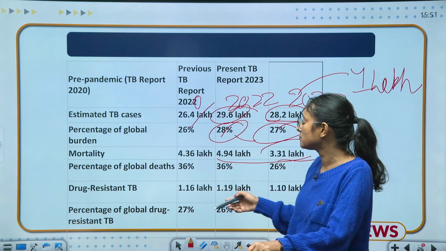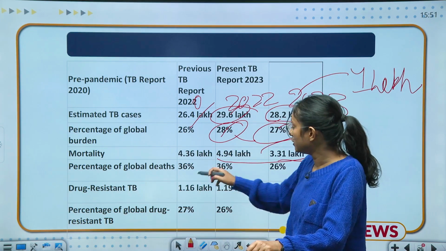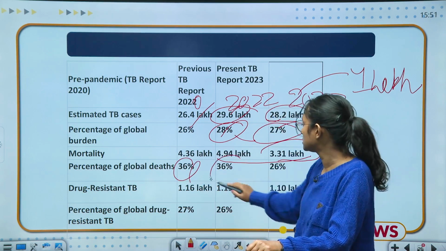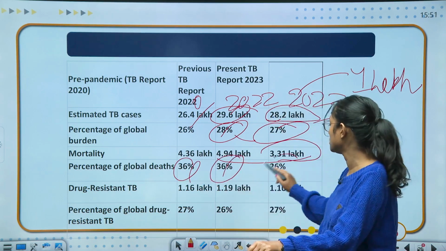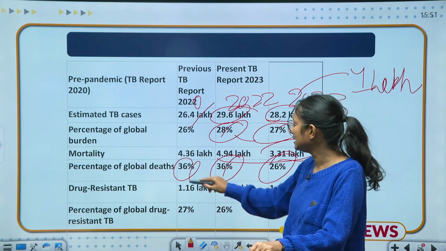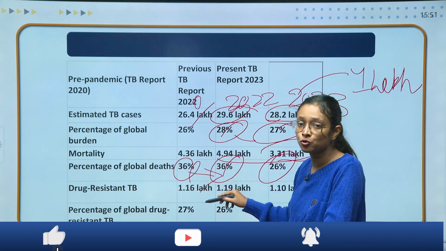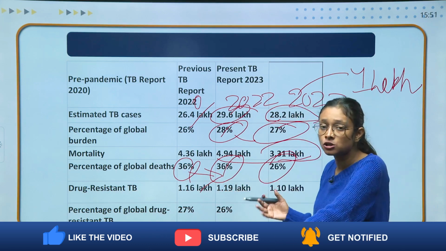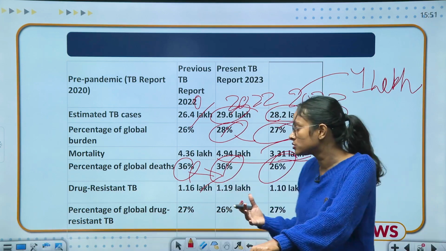Coming to the percentage of global deaths, in 2020 we had 36% and in 2022 also we had 36%. Right now we have 26%. So what we have seen is that in these 2 years there was no improvement, but suddenly we have improved by 10%, which is also a positive trend in terms of tuberculosis cases.